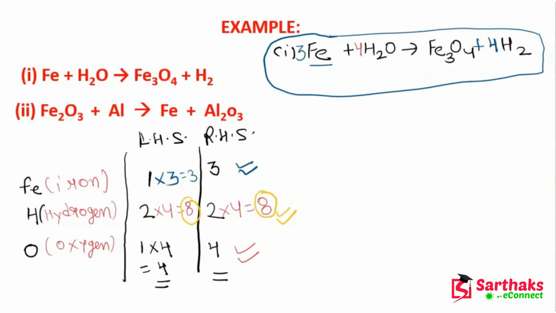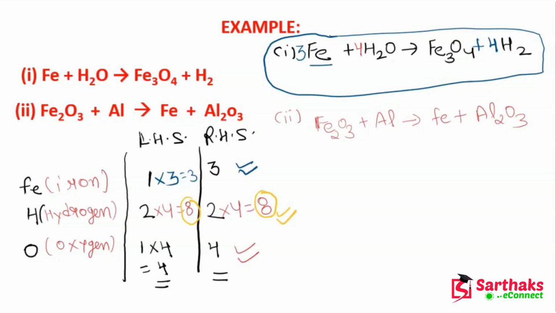Now guys, let's talk about the second example. For the second example, we will do it a little bit faster, because we have already solved two questions on this. So this should be a little bit easier for us. Basically, let me write down this equation: Fe2O3 plus Al gives Fe plus Al2O3. Okay. So what will I have to do?